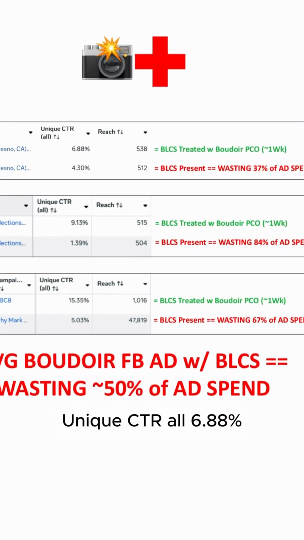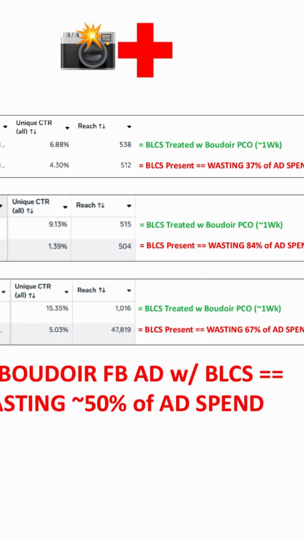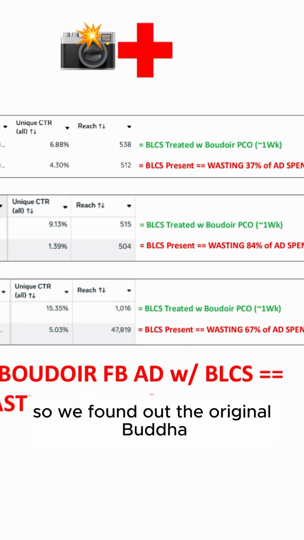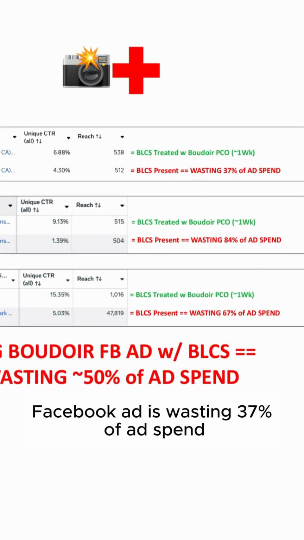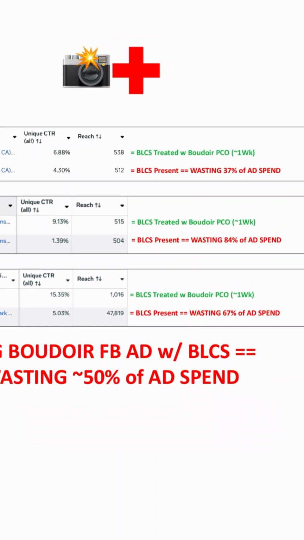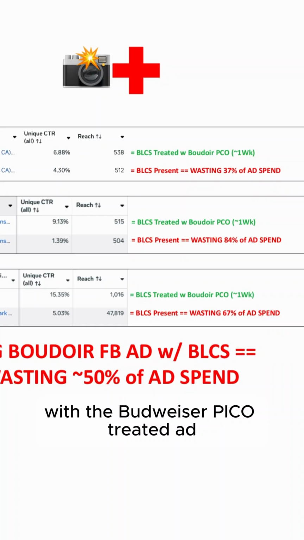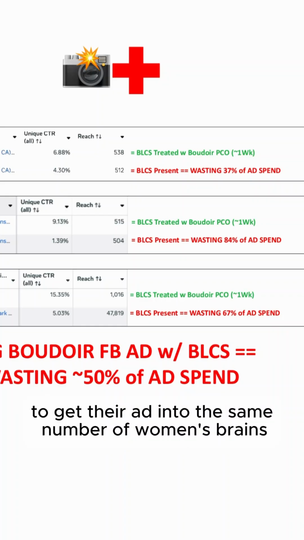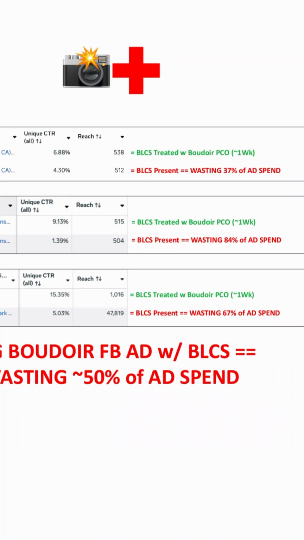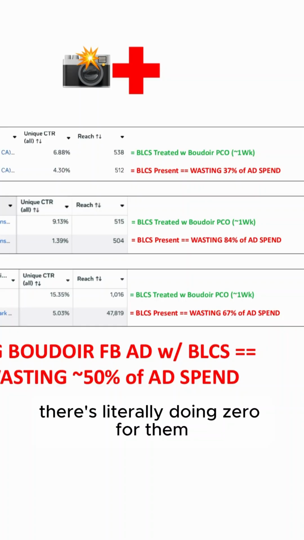Unique CTR 6.88%. So we found out the original Boudoir Facebook ad is wasting 37% of ad spend. That means if they're spending 10 grand a month on the original Boudoir Facebook ad, they now only need to spend 6,300 bucks a month with the Boudoir Pico treated ad to get their ad into the same number of women's brains. So that 3,700 bucks a month is literally doing zero for them.